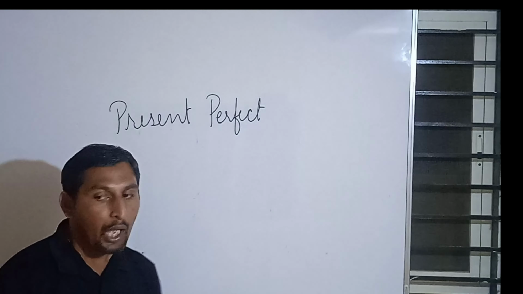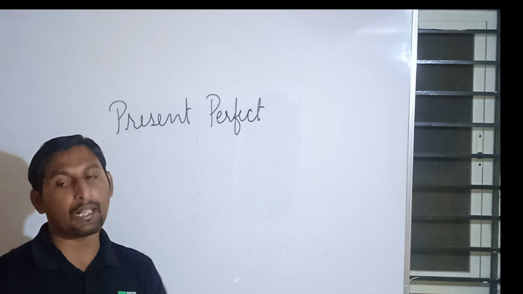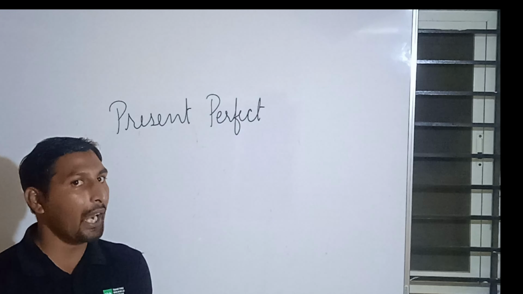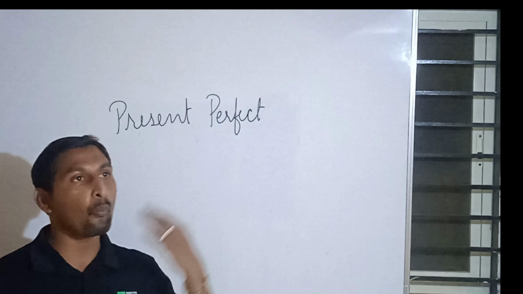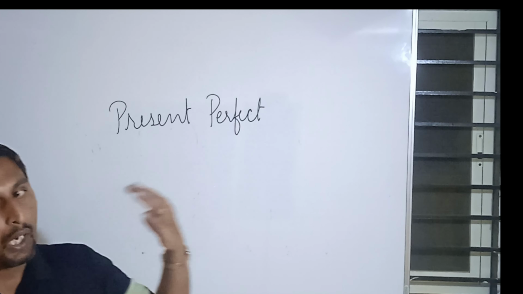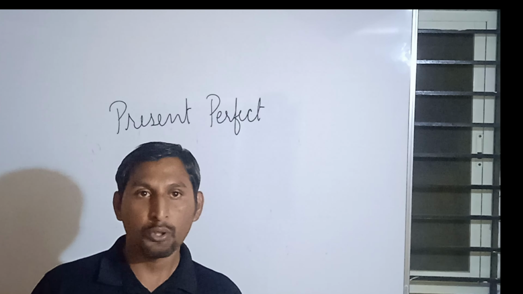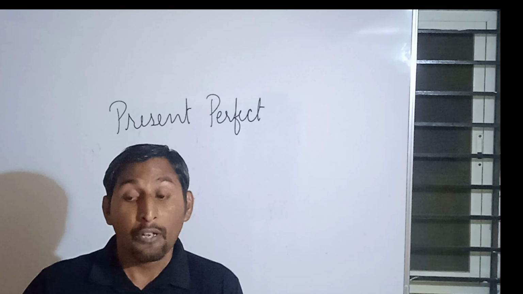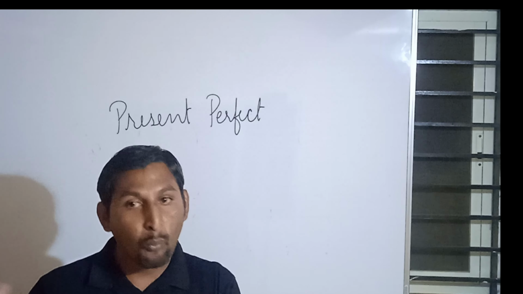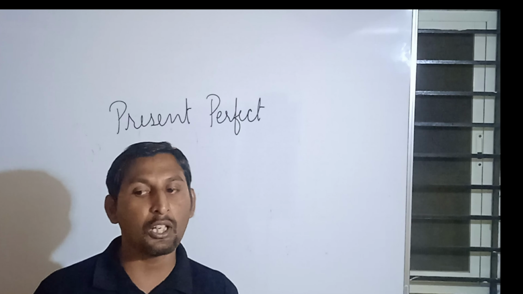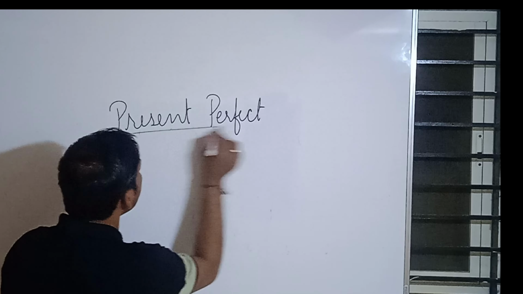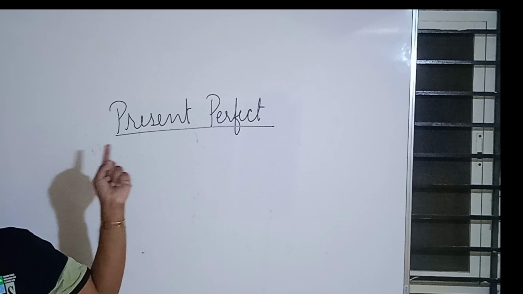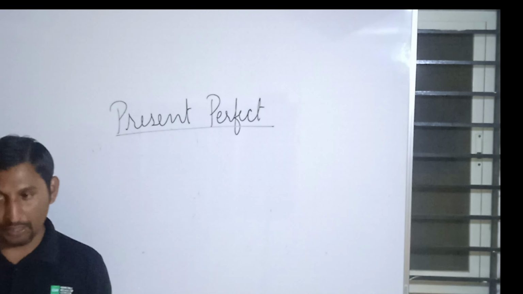For example, I have come to take the class. Just now I have arrived. It doesn't mean that I have come 1 year back or 1 month back, one hour back. So it can be just 5 minutes, 10 minutes, 1 hour. Such kind of terms we call immediate past. So that we express in terms of present perfect tense.